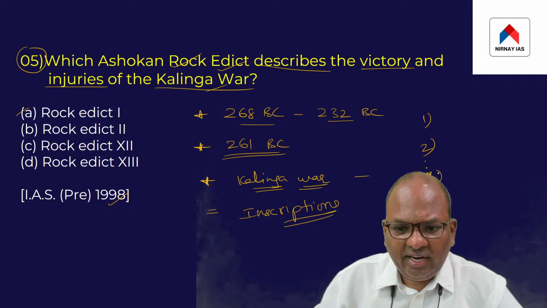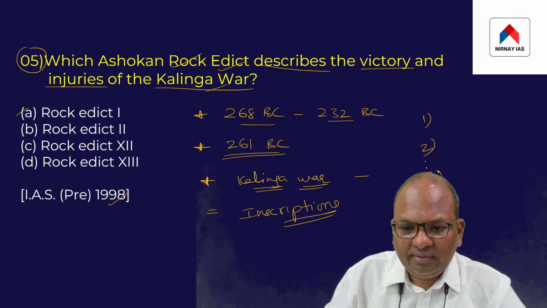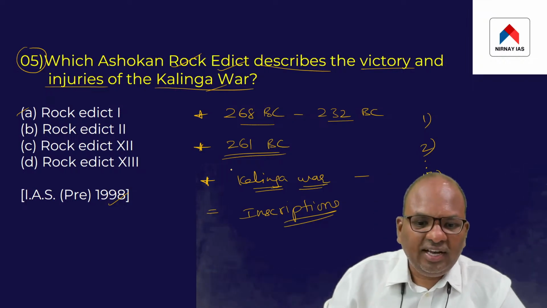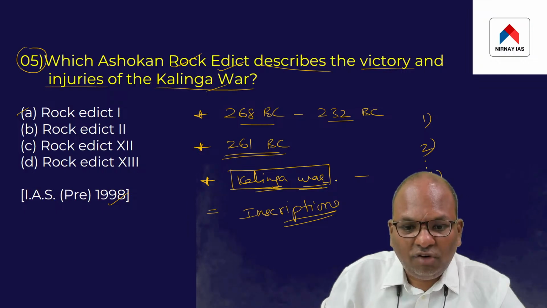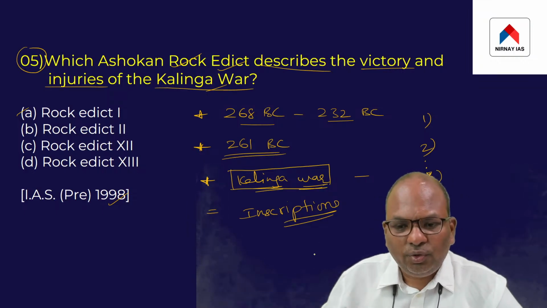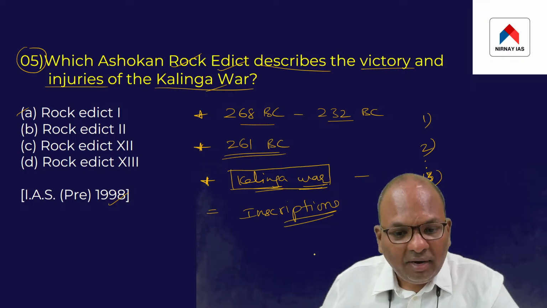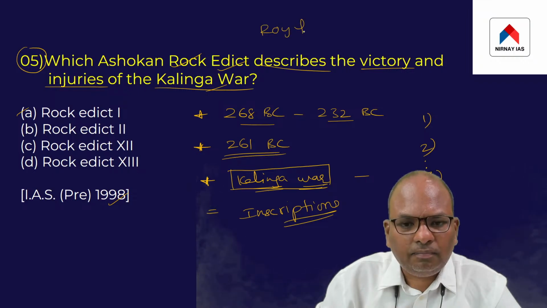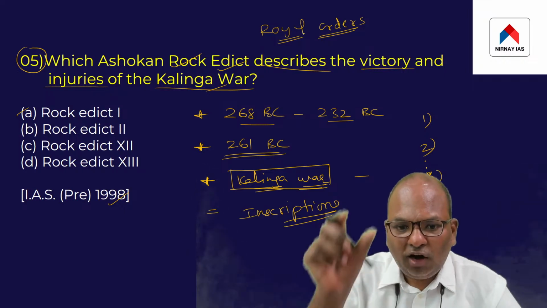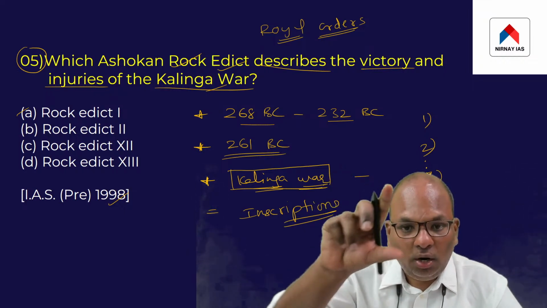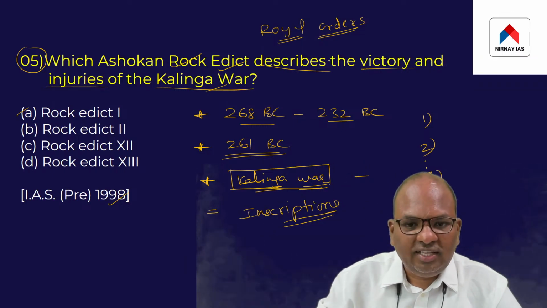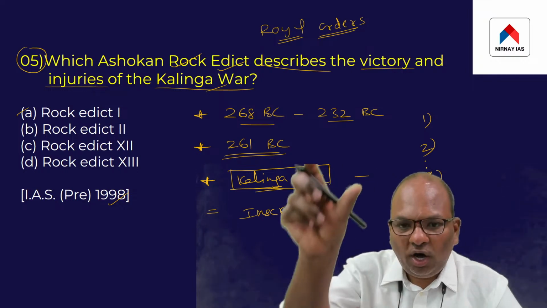So basically, the 13th rock edict, issued by Ashoka, mentions the Kalinga War. It contains details of the Kalinga War. Let me once again explain to you what we mean by edict. Edict in simple terms means royal order. So these royal orders issued by Ashoka are found inscribed on the rock boulders as well as the stone pillars, the Ashokan pillars.